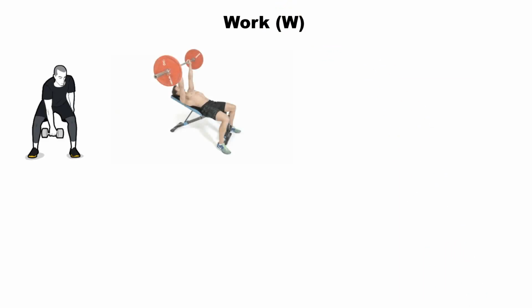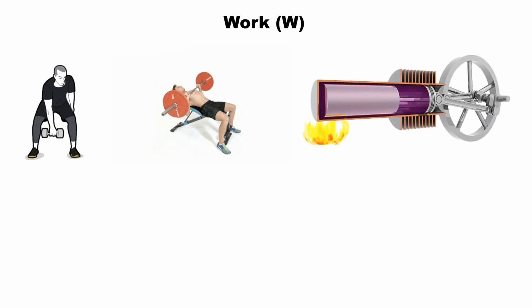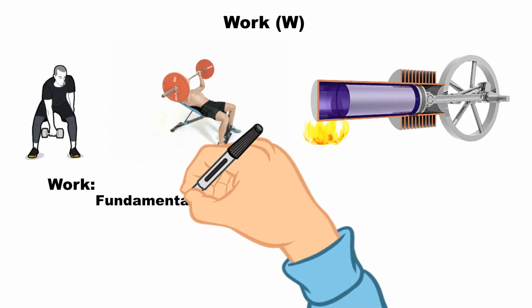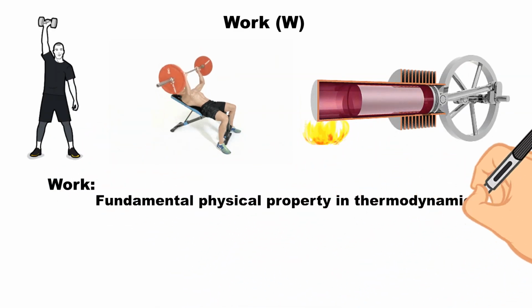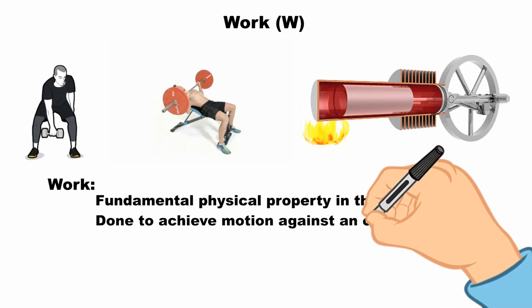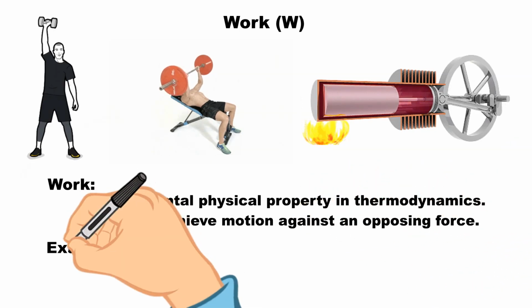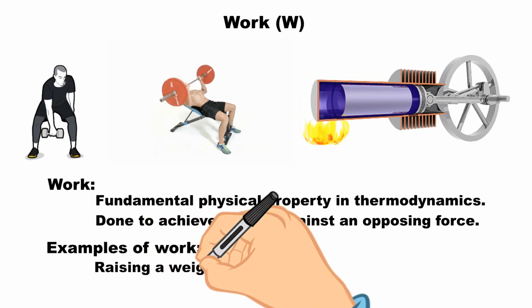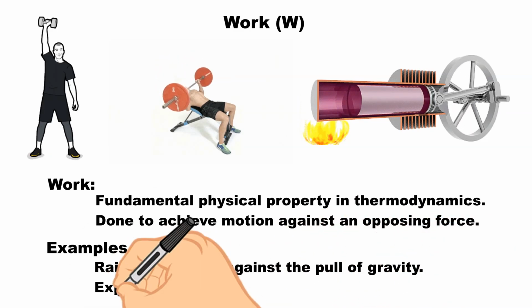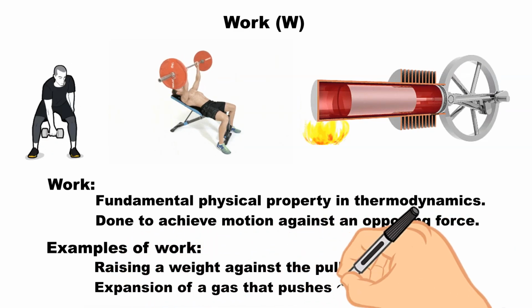Work is a fundamental physical property in thermodynamics. Work is done to achieve motion against an opposing force. Examples of work include the process of raising a weight against the pull of gravity, and the expansion of a gas that pushes out a piston.